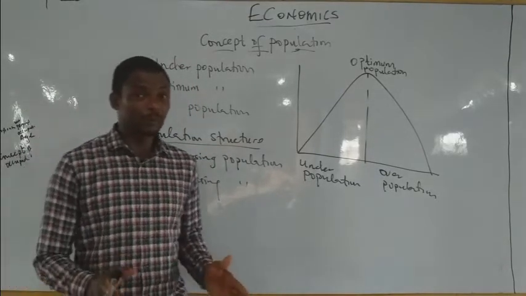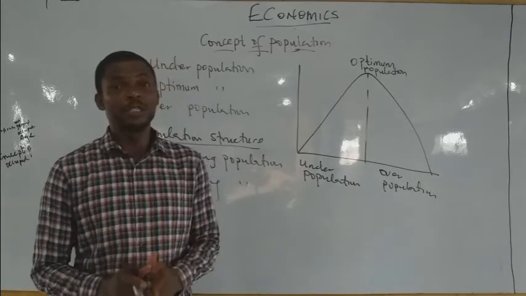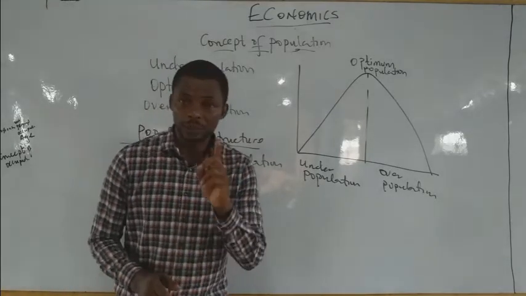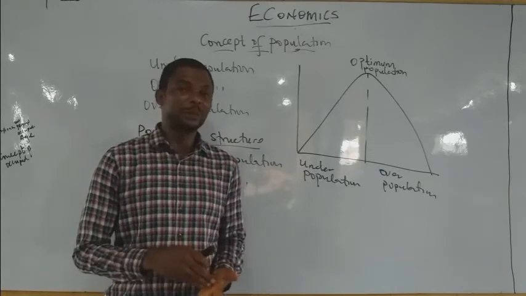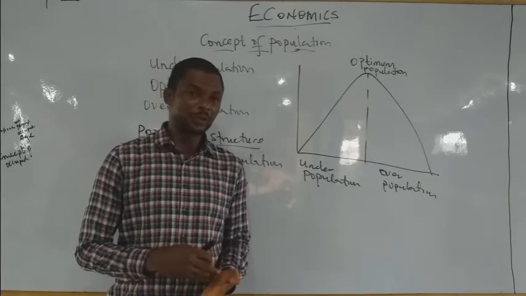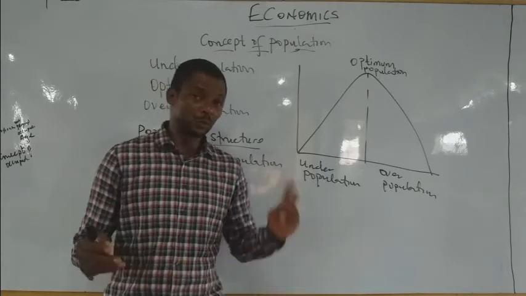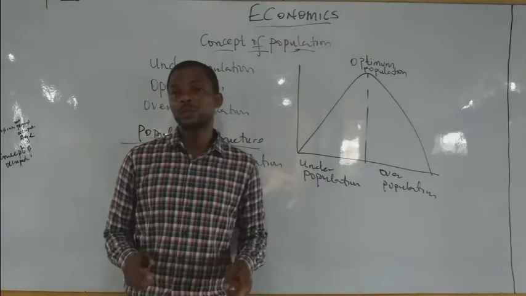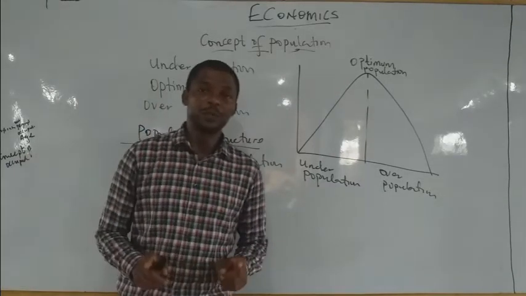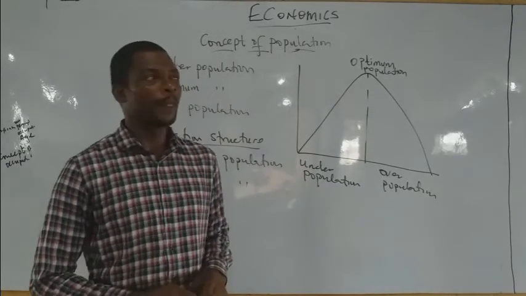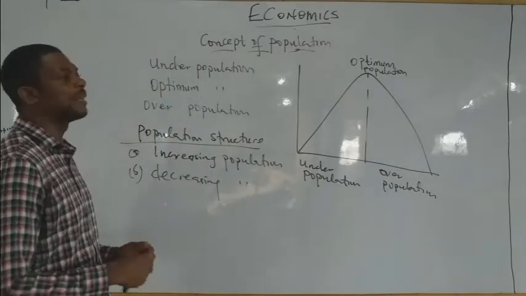So they had to control their population by ensuring that a person doesn't give birth to more than a child. So as a result of that, they tried to control their birth rates. And I think it was of recent they decided to increase it to children. So any population when you have more old people than young people is referred to as what? A decreasing population. And as a result of that, they all have their effects.